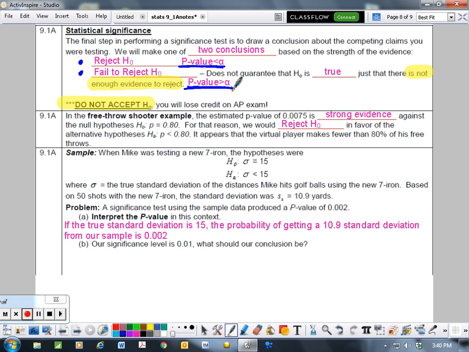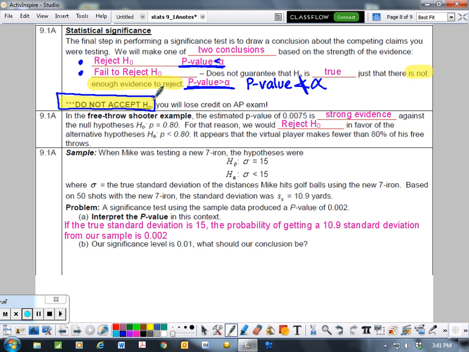And typically we don't write that our p-value is greater than our significance level. We say our p-value is not less than our significance level. That way we don't have to remember which direction the sign goes. It's always less than, and when it's not less than, that tells us that we failed to reject. We failed that inequality. Now, something I do need to point out is never accept H0. You will lose credit on an AP exam. That is a different type of testing altogether. We won't really have evidence that H0 is true. We just won't have enough evidence to say H0 is false. So we're always looking to try and make HA true.